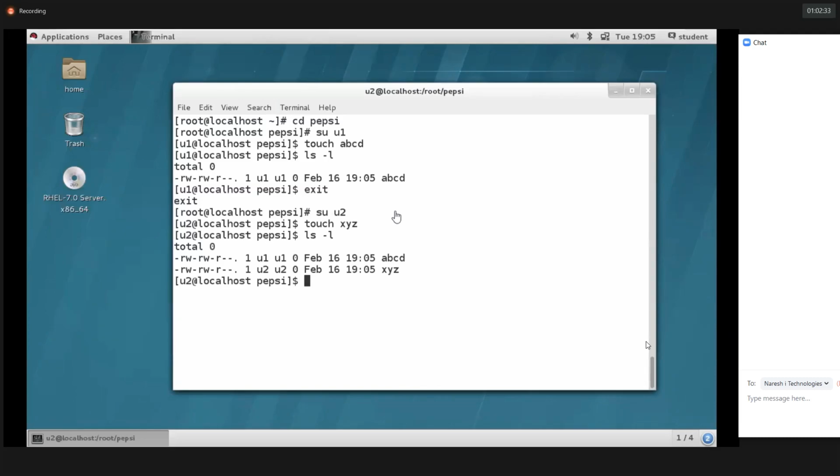It doesn't require hyphen capital R here, Chandana. Capital R is an option. When you need to provide the permission recursively, at that time you can give hyphen capital R. Usually it isn't required here. I'm not providing the permissions recursively here, just for the Pepsi directory only, not for the directories and files inside. Okay. I hope you're clear, guys.